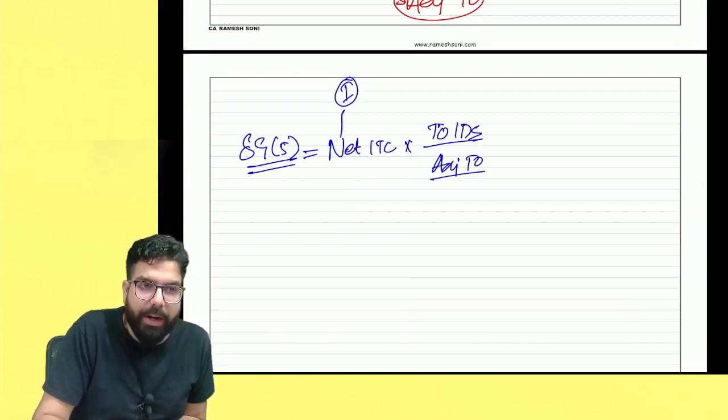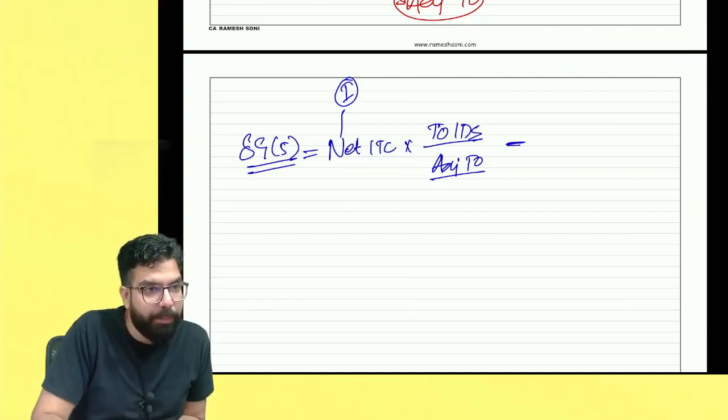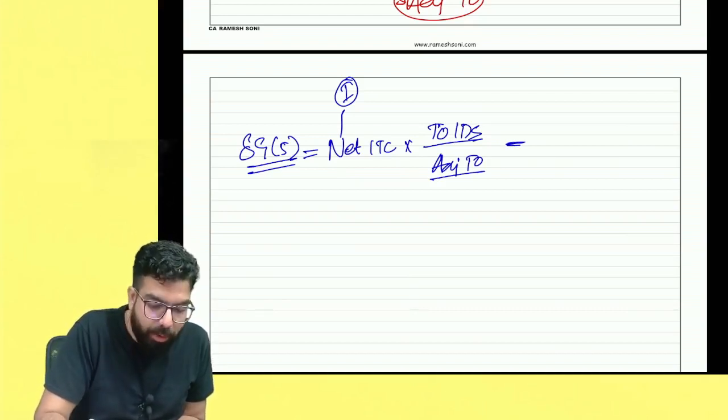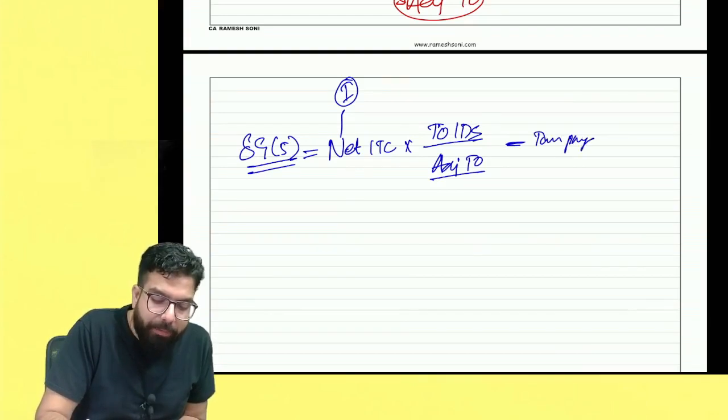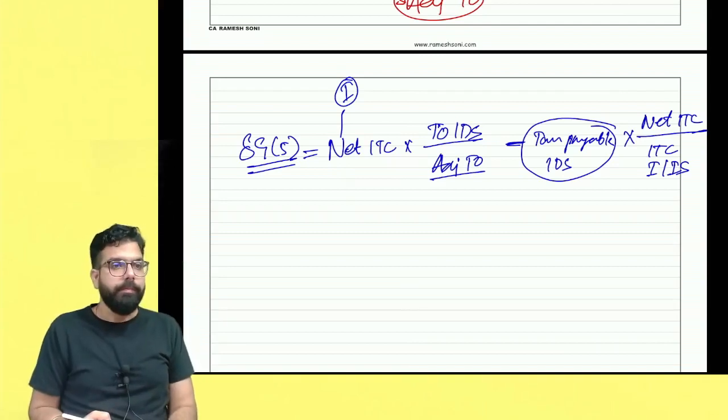How we calculated in 89.4? The same way adjusted turnover has to be calculated. This say you will deduct whatever is the tax payable with respect to the inverted duty structure. Correct everyone? Whatever is the tax payable for that inverted duty structure, and this tax payable will be in the proportion to the net ITC divided by the total input tax credit on input and input services.